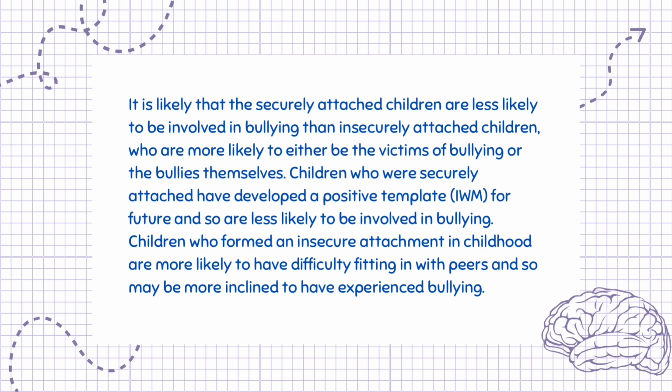It is likely that securely attached children are less likely to be involved in bullying than insecurely attached children, who are more likely to either be the victims of bullying or the bullies themselves. Children who are securely attached have developed a positive template, the IWM, for the future and so are less likely to be involved in bullying. Children who formed an insecure attachment in childhood are more likely to have difficulty fitting in with peers and so may be more inclined to have experienced bullying.